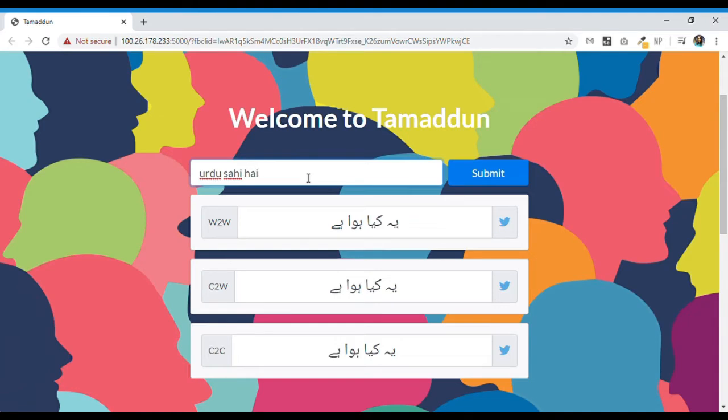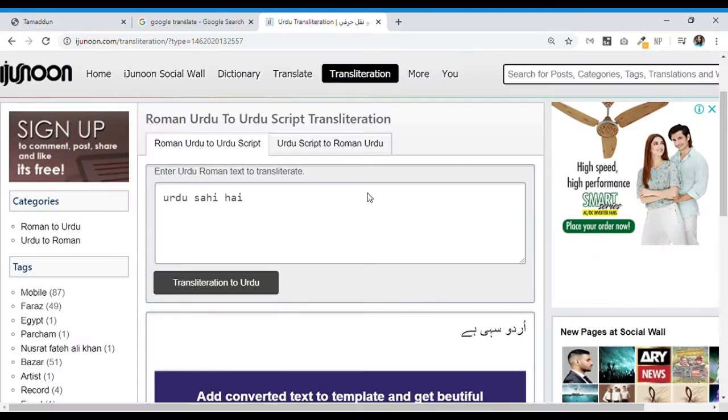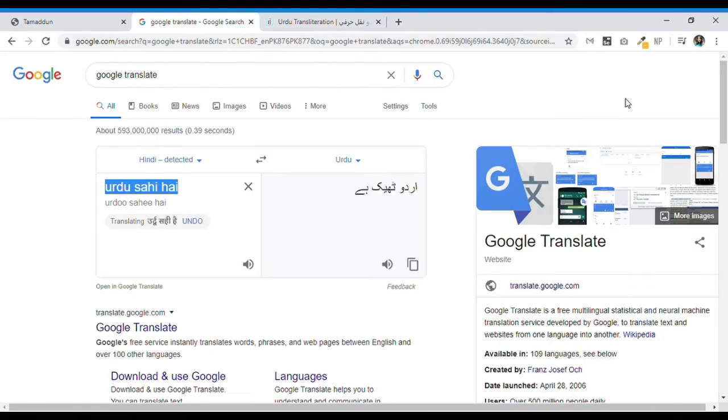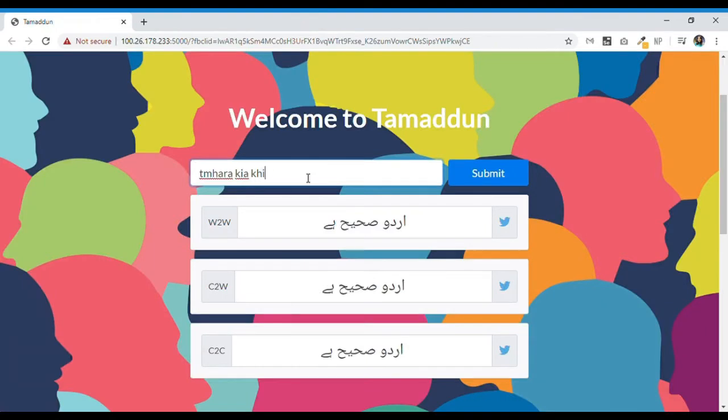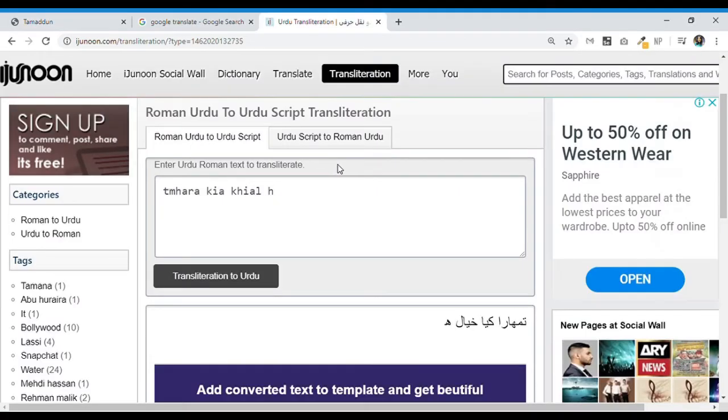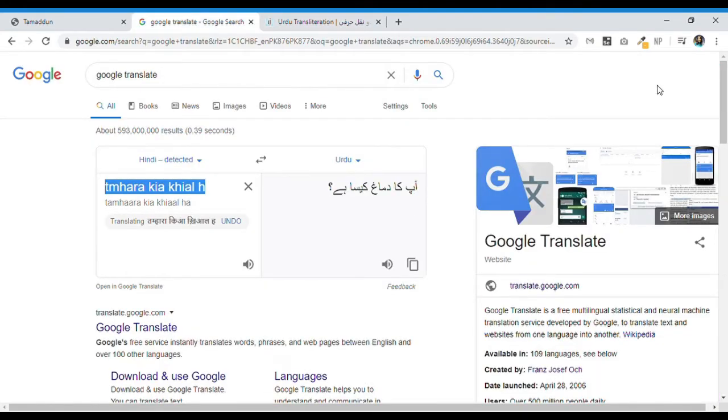Our next example is Urdu Sahi Hai, on which our model performs with remarkable accuracy. While iGenoon misspells Sahi, and Google Translate changes Sahi to Theek. Next we try Tumhara Kya Khayal Hai, for which our model performs perfectly. While iGenoon misspells hai to just not to loves hey, and Google Translate completely changes the sentence to Aapka Dimag